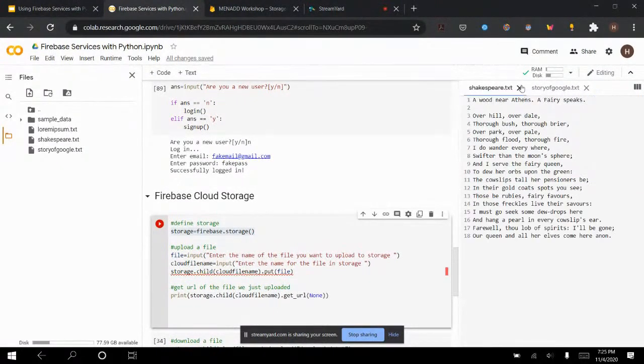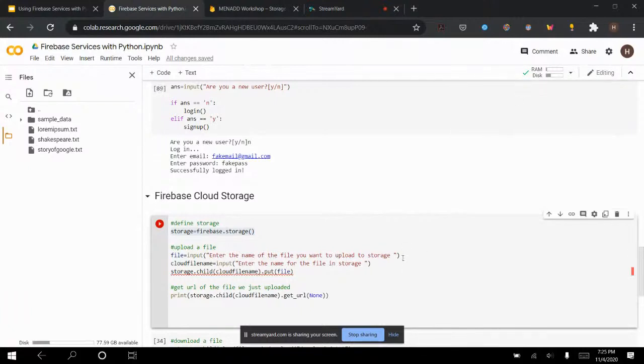So to upload something to storage, I'm just gonna close these. I just have to give it the file name of what I want to upload and then the cloud file name.